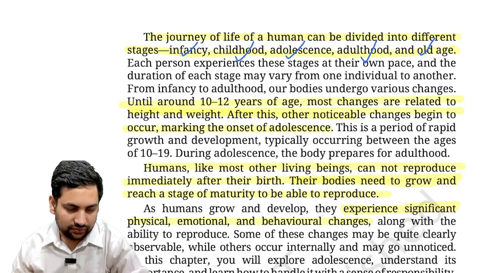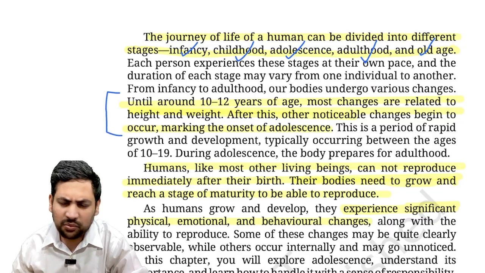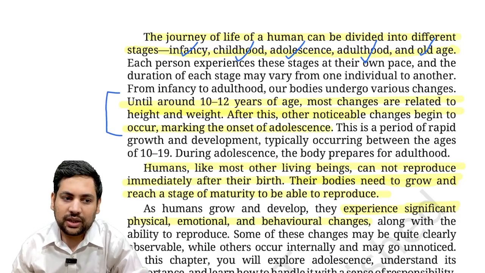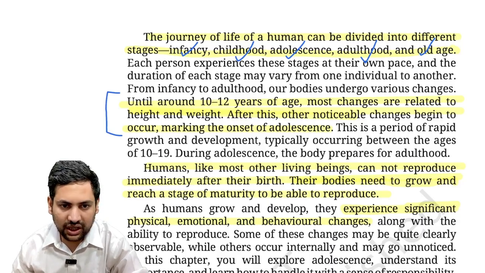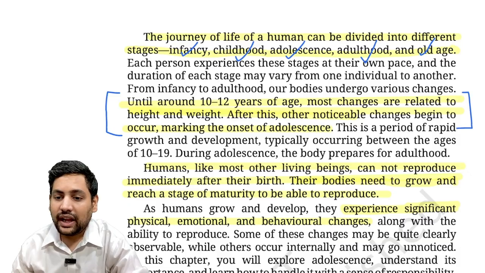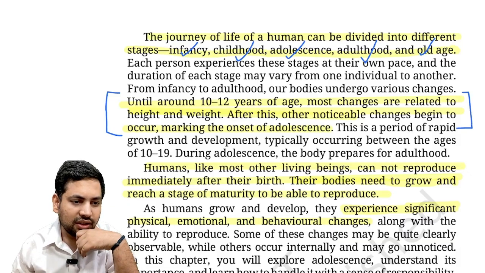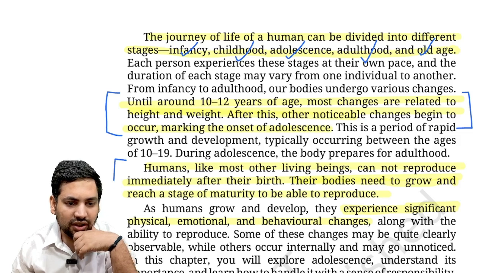Now, until around 10 to 12 years of age, most changes are usually just about height, weight, etc. Now, after this, what happens? You start seeing some notable changes as adolescence approaches. Correct. Now, humans, like most other organisms, cannot reproduce immediately.